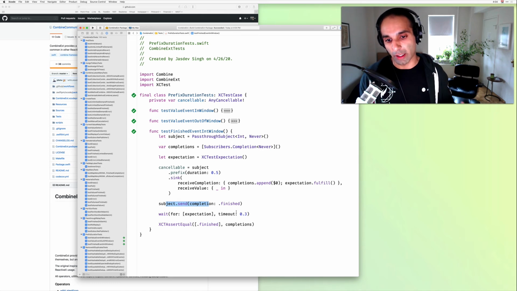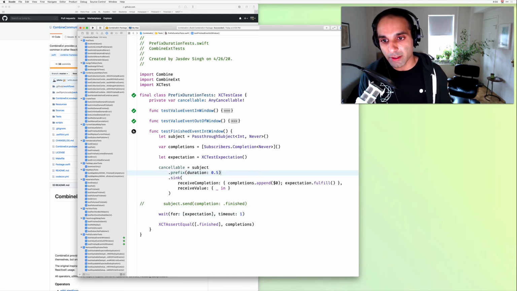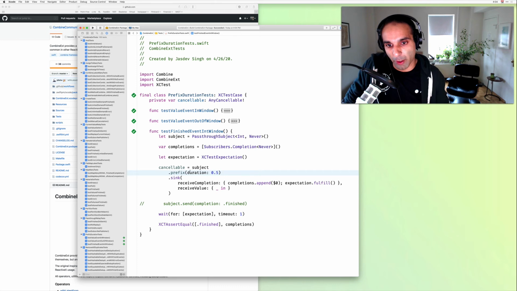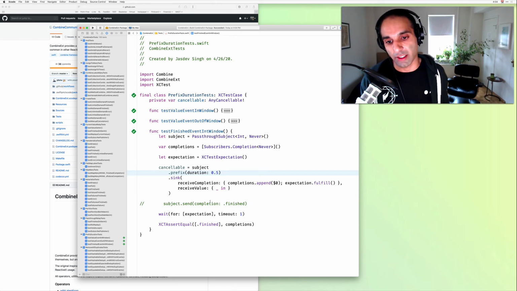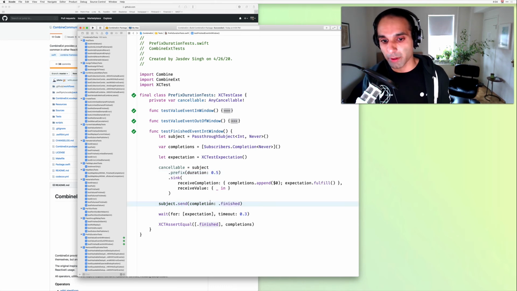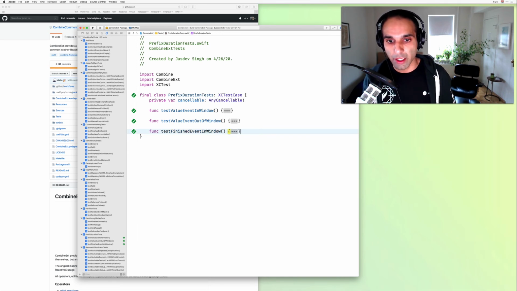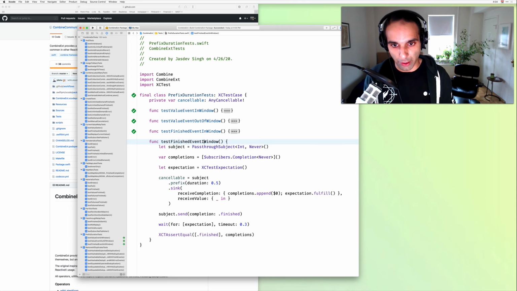Let's demonstrate why we need that. If we commented this out and went back to that 1 second timeout and ran this, it would still pass, but that's a bit of a false positive because the finished event we're getting is the one from the window expiring, not necessarily the one that we want to test that's in range. That's why I bumped up that timeout. So that's in window. Now let's do one out of window.